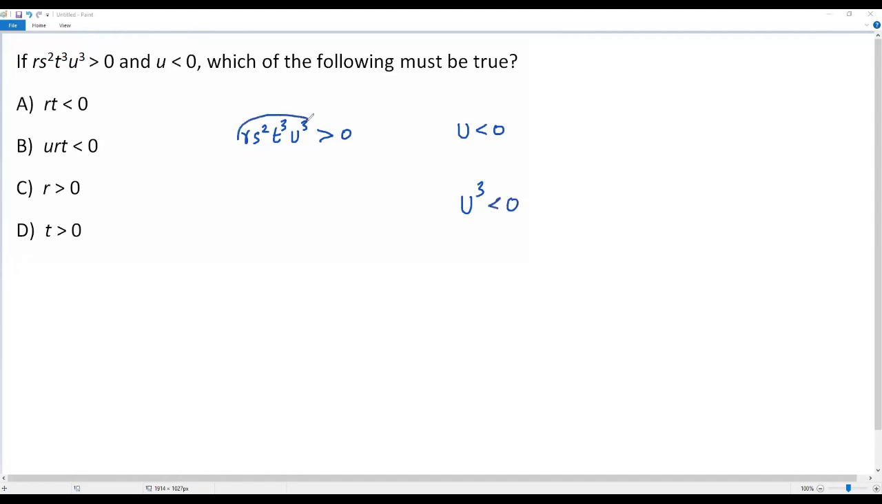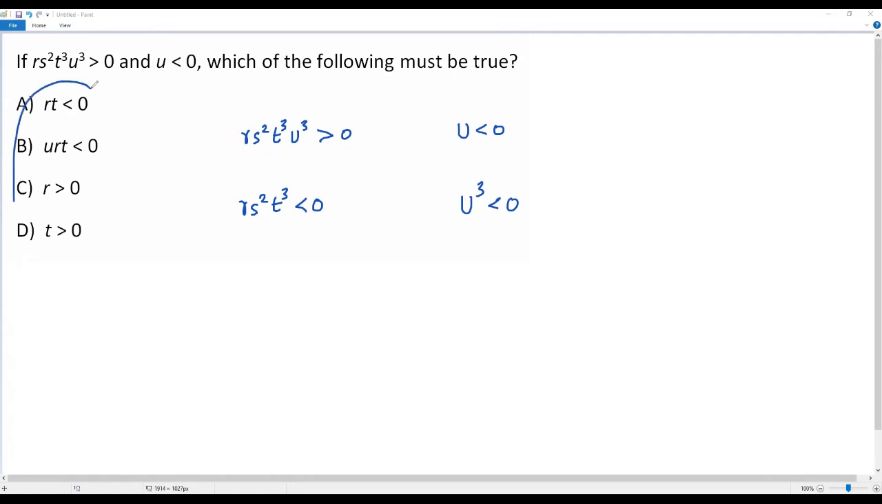Okay, now let's come to this expression over here. In this expression, it's very clear the value of u cubed is negative. Then what must be the sign of the rest of the expression? It has to be negative, so that when we multiply a negative value by another negative value, the overall product will be positive, that is greater than 0. So now it's very clear the sign of r times s squared times t cubed has to be negative, that is less than 0.